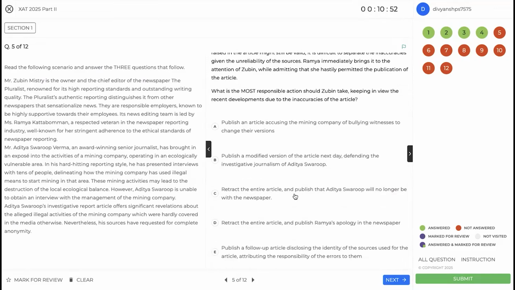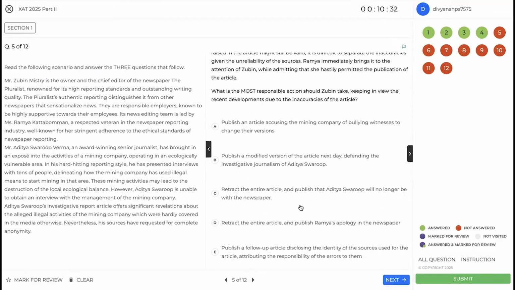The best thing you can probably do is retract the entire article. You should do that because, again, it is not clear in the article what is right and what is wrong. So in that case you should retract the entire article. So C and D seem to be the good options here. Aditya Swarup will no longer be with the newspaper and Ramya's apology in the newspaper.